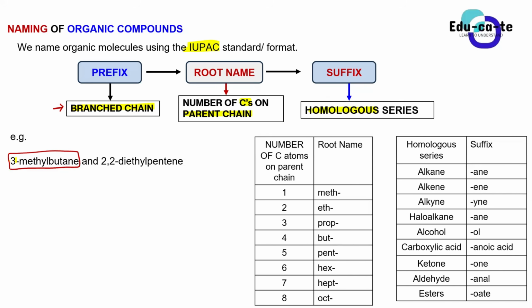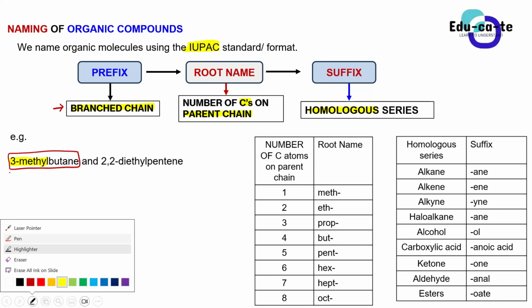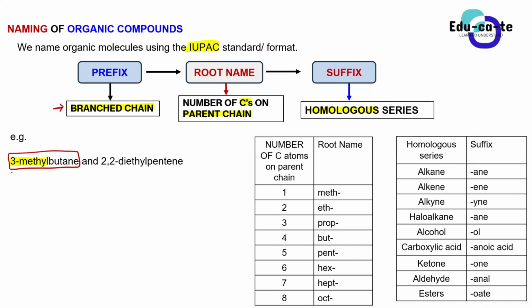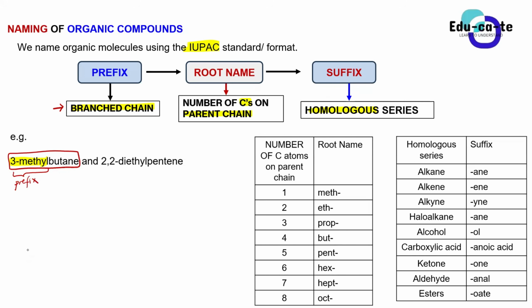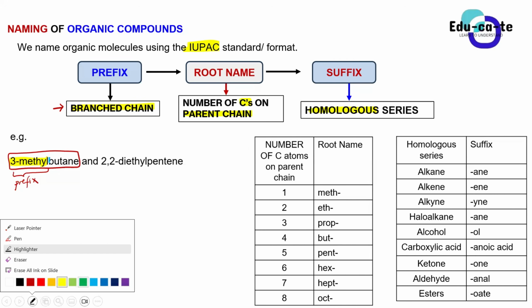But because we're ignoring it for now, just know that this is our prefix. The prefix tells us of the side chain, the branched chain. Then the root name here is the "but." Do you see the "but" after the 3-methyl? There's a "but" there.